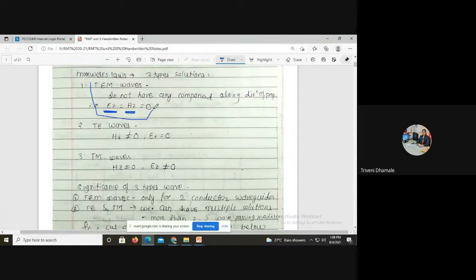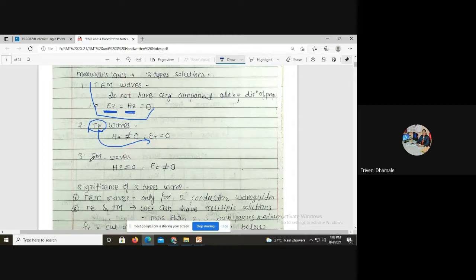Remember the interpretation. For transverse electric, the Ez component is absent; we do not have the E component along the direction of propagation. But as the name is transverse electric, only the Ez component is 0. What about Hz? It is not 0, it is present and it is propagating.